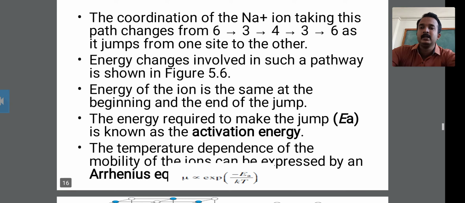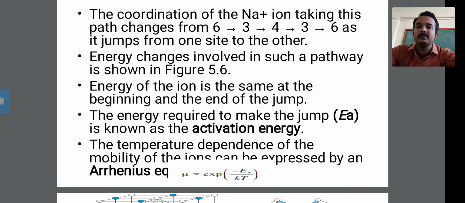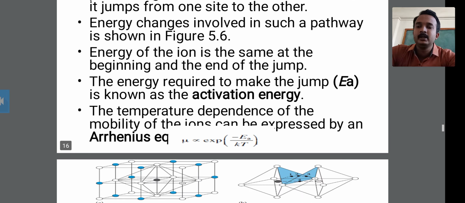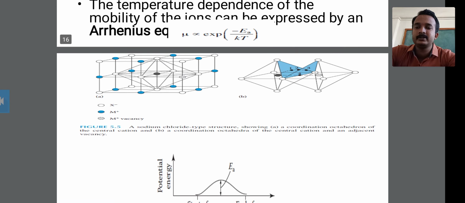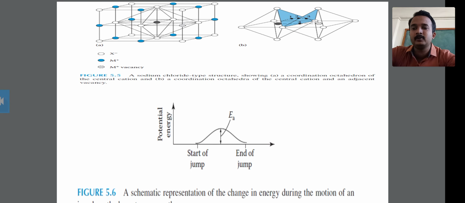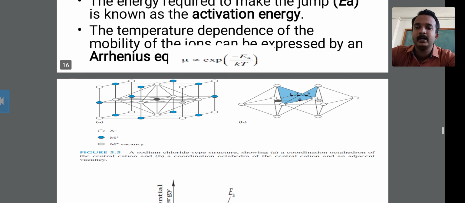Next, the coordination of the Na+ ion taking this path changes from 6 to 3, 3 to 4, and 3 to 6 as it jumps from one site to another. This is figure 5.6, potential energy versus start of jump and end of jump.